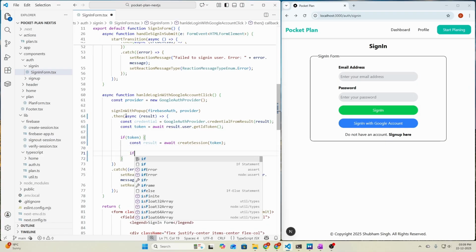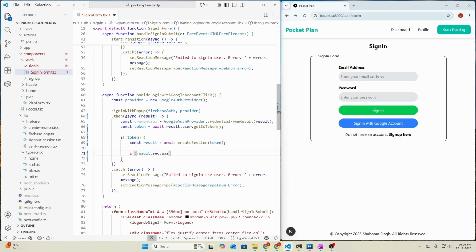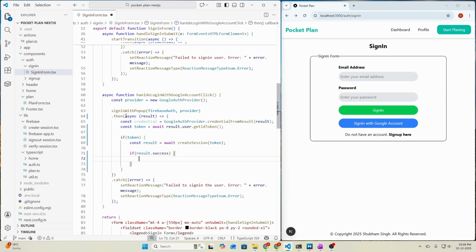Then we need to check if result.success is true, then we need to route the user to the home page.